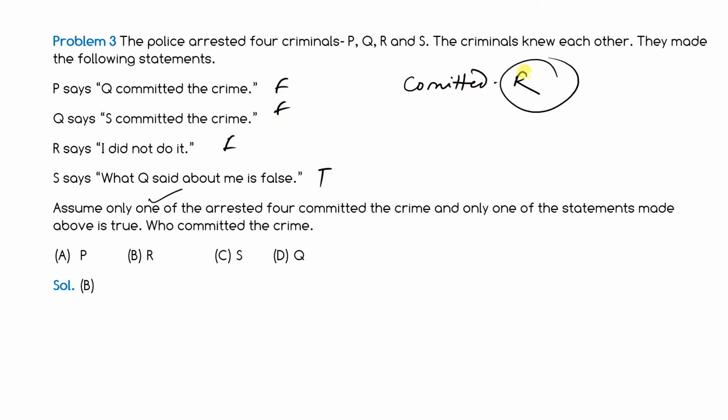In this type of question, if it is only one who has committed the crime, then that is the correct answer. So here the correct answer is R. R has committed the crime, so solution is B. Okay. So it's a homework for you. Once again, go to home and analyze this one. Okay.